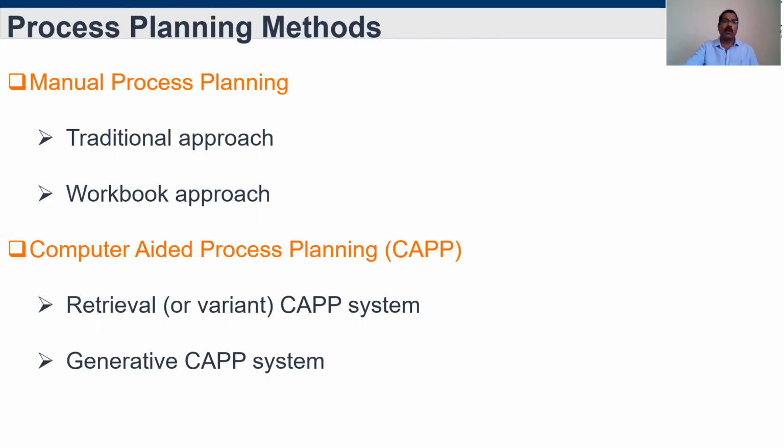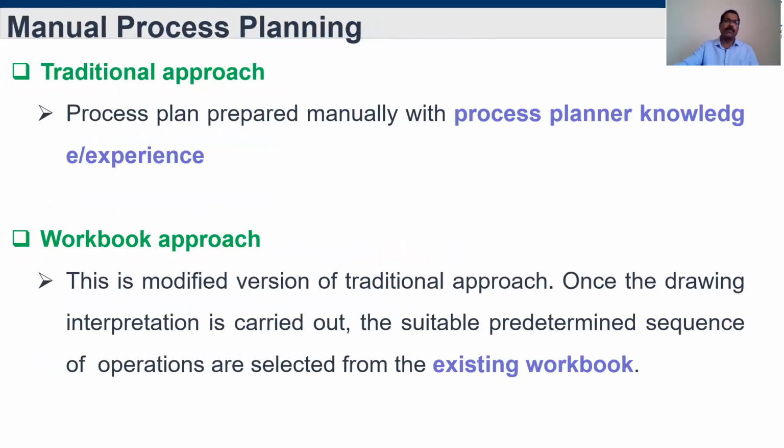Okay, so let's see what is meant by manual process planning and how it is done. As I said, the traditional approach is manually prepared by the process planner's knowledge or experience. Somebody who has been working in the industry for a longer period knows his industry completely because of his experience. Based on his experience and knowledge, he prepares manually. If some new component or new product comes as an order for the particular industry, he prepares the process plan. That is the traditional approach.